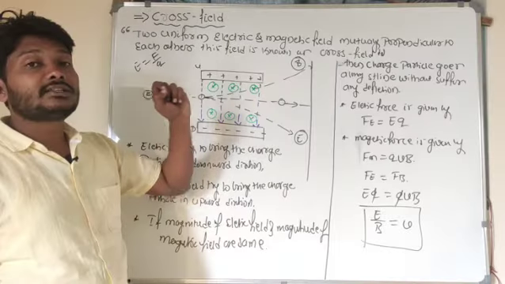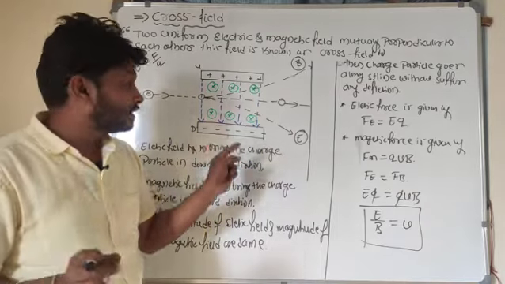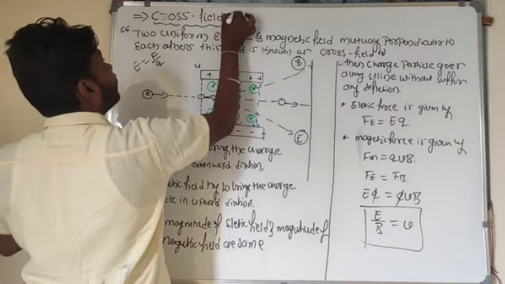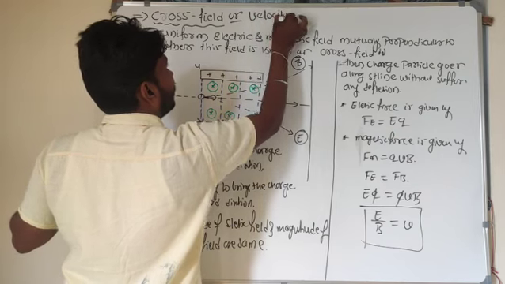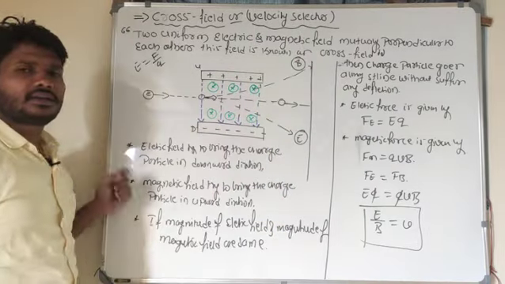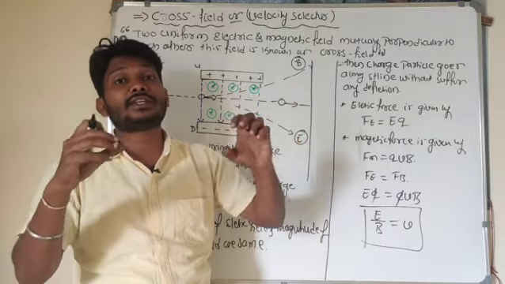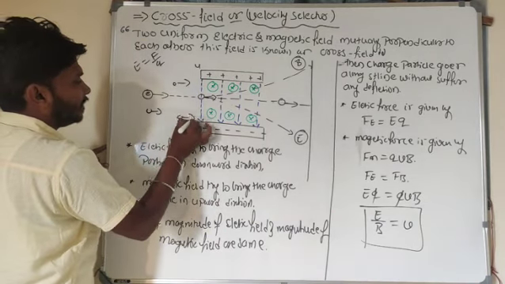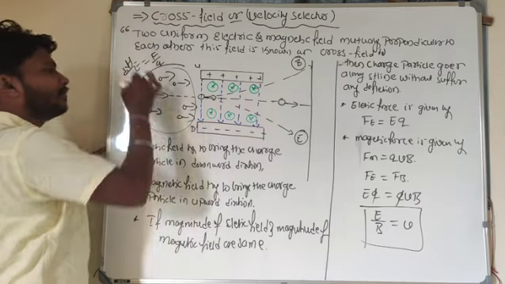If the charged particle is moving in a crossed field, then the velocity of the charged particle will remain the same. This we can call a velocity selector. The crossed field can also be named a velocity selector. What is this velocity selector? A velocity selector is used to select the charged particles of a particular velocity from particles moving at different velocities. For example, here I have different charged particles, and these charged particles are moving at different velocities.